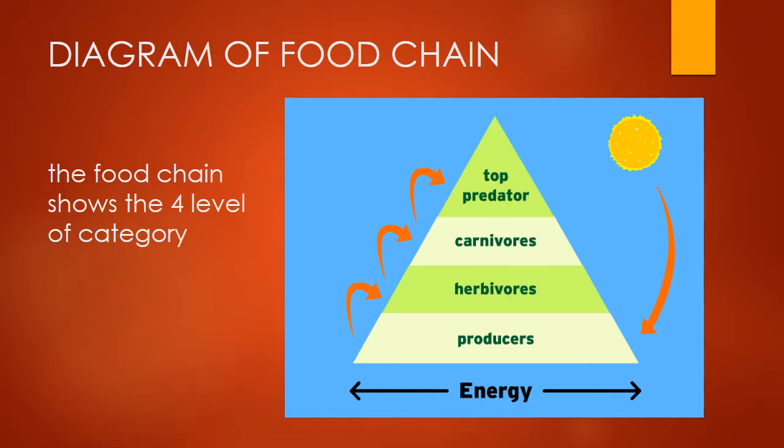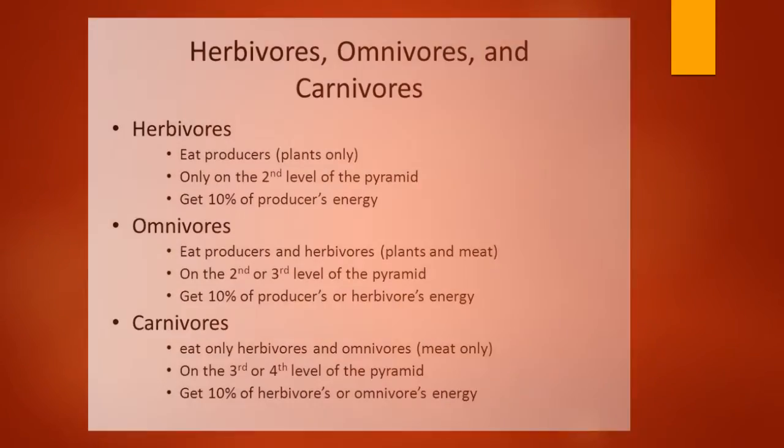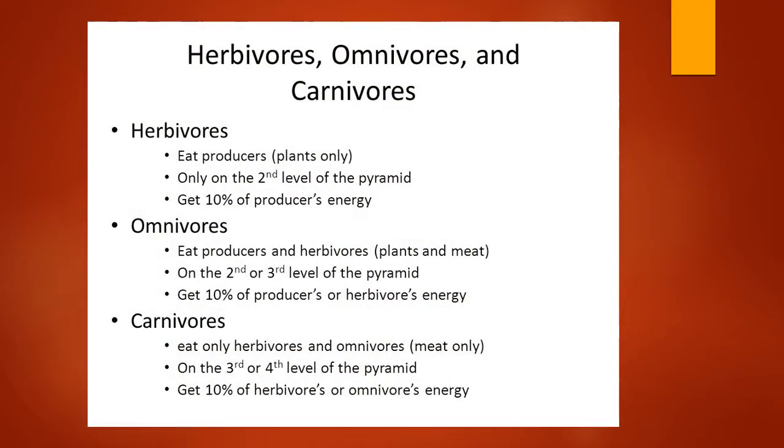And the top predators, which are humans, we can exactly say it's humans, and some sort of creature which will eat the carnivore, herbivore and producers, everything, because it will eat vegetarian and non-vegetarian. It can be very simple to remember like this. As we see, herbivore, omnivore and carnivores, and also the producers, which are the plants.